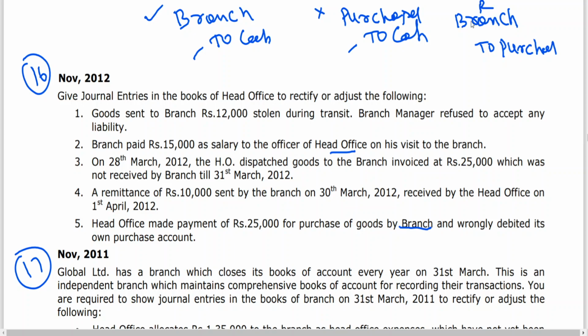Being wrong debit given by head office rectified.